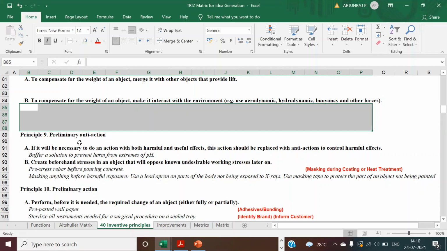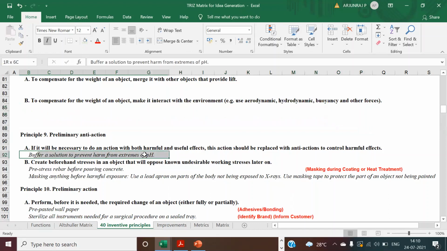Yes. The next one is very interesting: preliminary anti-action. So you have to take the action well in advance. Okay. So what can be?